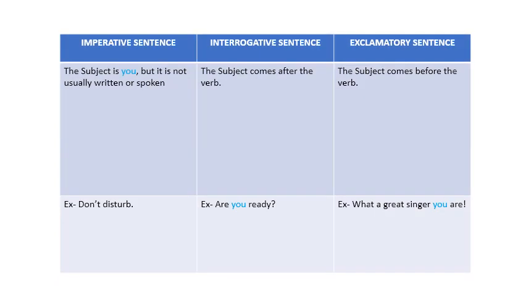We have also discussed how to identify a subject in an imperative sentence, interrogative sentence, and exclamatory sentence, where we have seen in an imperative sentence the subject is you, which is generally not spoken or written. In an interrogative sentence, we have seen that the subject comes after the verb, and in an exclamatory sentence, we have seen that the subject comes before the verb.